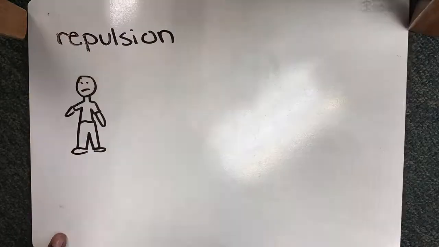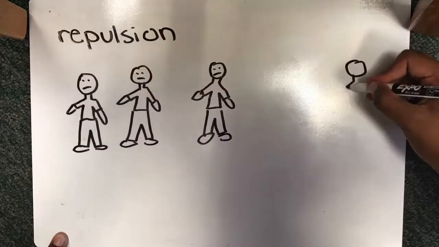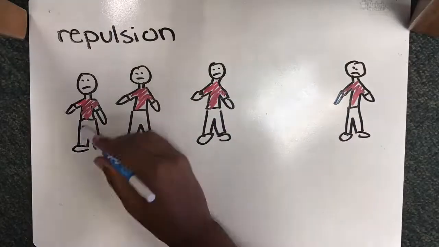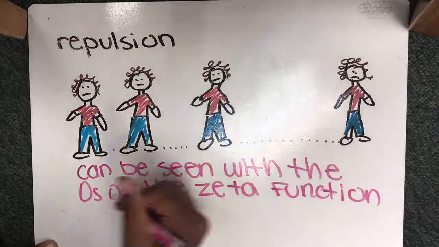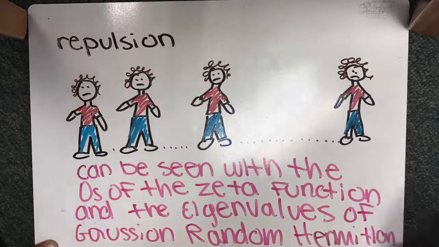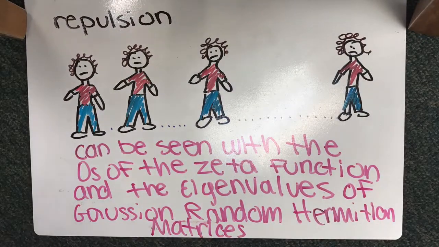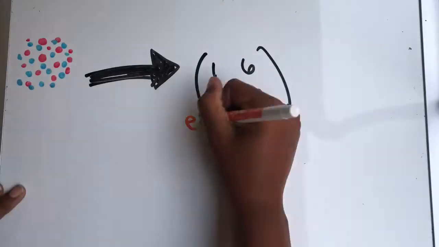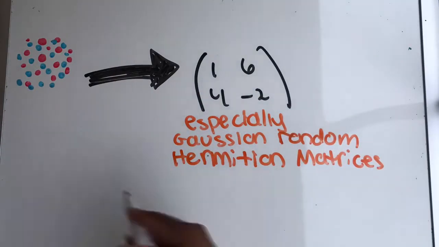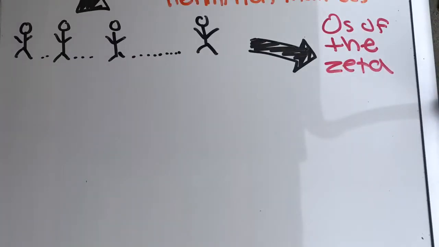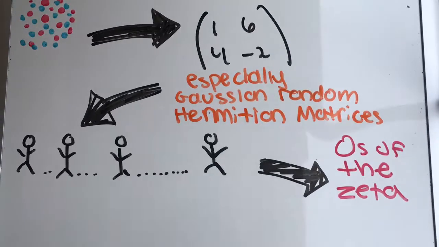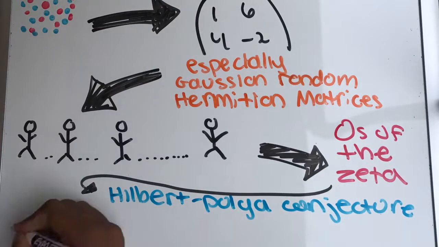I already explained that the definition of repulsion is that energy levels try to get as far as possible from each other, like a long-standing line of antisocial people. Well, this trait can be seen with the zeros of the zeta function and the eigenvalues of Gaussian random Hermitian matrices. We can already see that the energy levels of nuclei of heavy elements can be demonstrated by the eigenvalues of random Hermitian matrices, and that the eigenvalues of random Hermitian matrices show repulsions, as do the zeros of the zeta function. So we can say that they are quite similar.